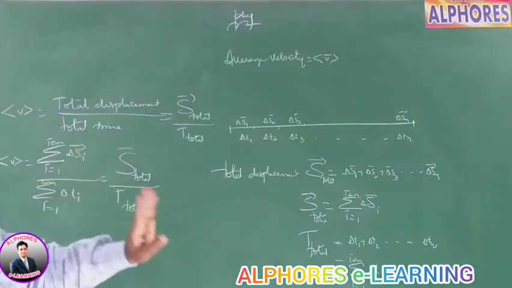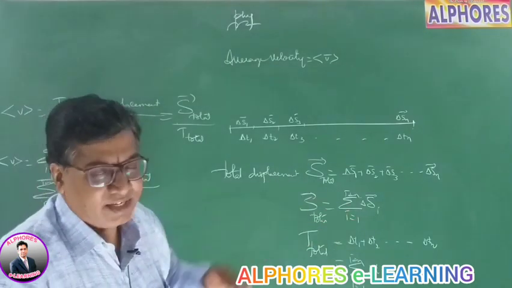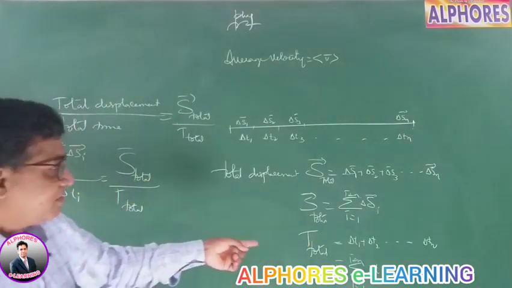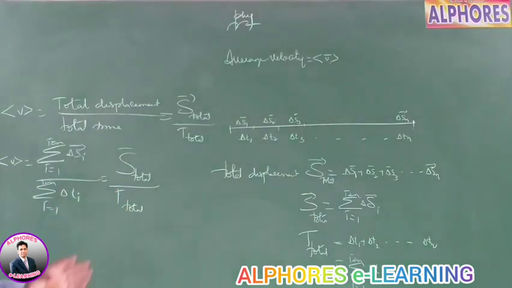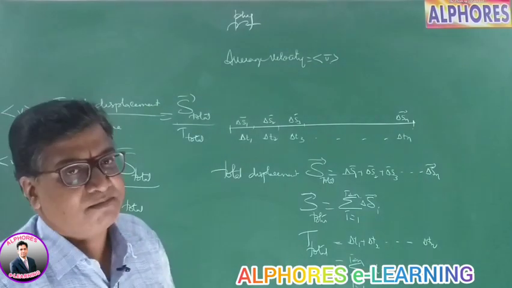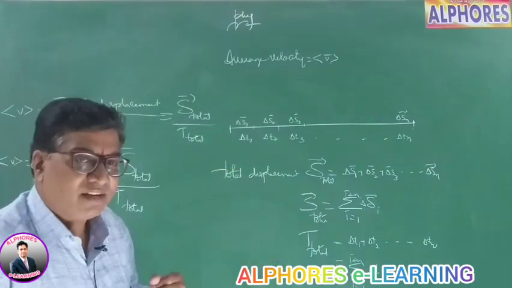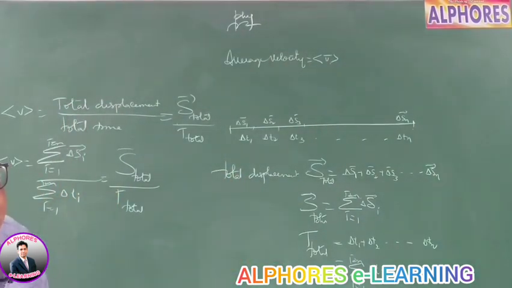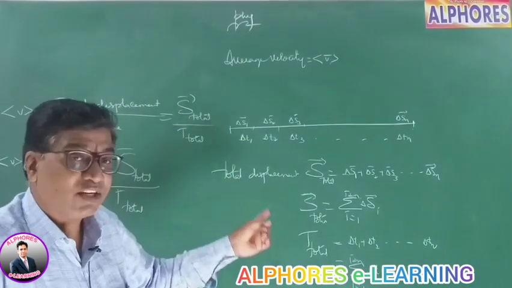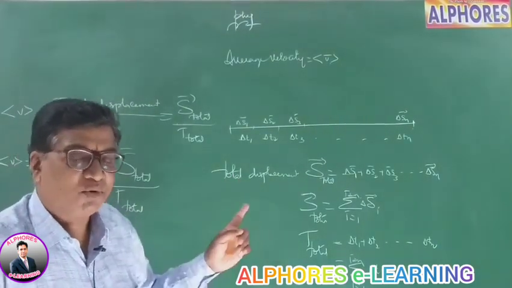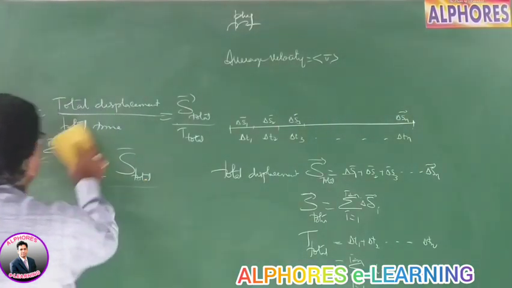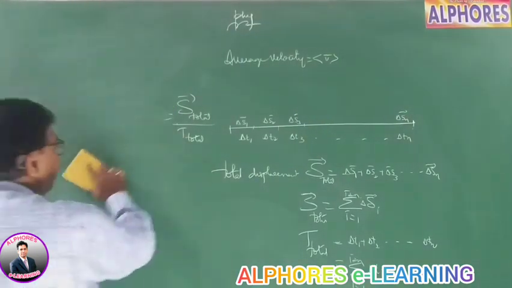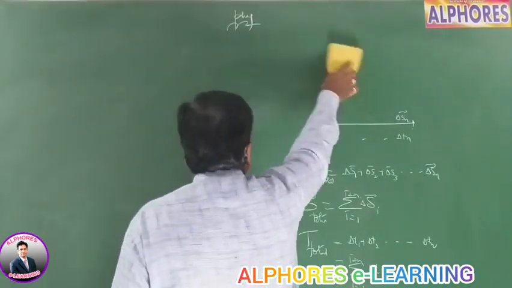But if the directions are different, you have to add them vectorially. Then the average velocity, the total average velocity, is total displacement by total time. So this way, the average velocity of the body can be defined. Same units, meter per second, kilometer per hour, same dimension formula LT^-1, but it's a vector, it has magnitude and direction. We have to take both magnitude and direction. Now let us take some illustrations regarding the average speed and average velocity of the body.